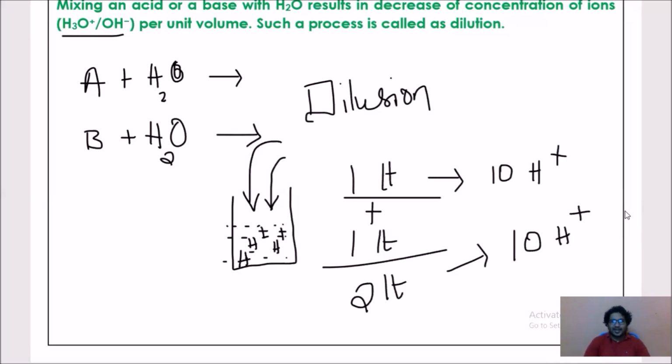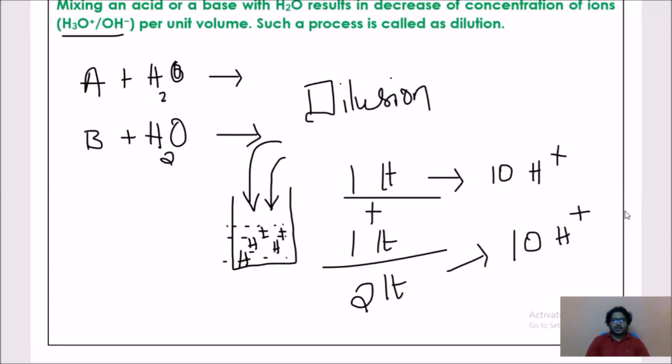So in this lecture we have discussed what is common between acids and bases, H plus ions and OH minus ions. Acids and bases conduct electricity because of dissociation of ions. Acid produces H plus ions only in the presence of water. Bases produce OH minus ions in the presence of water.